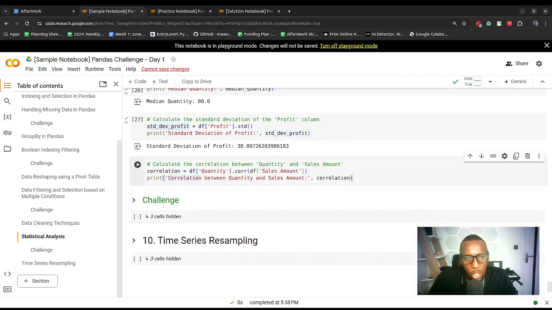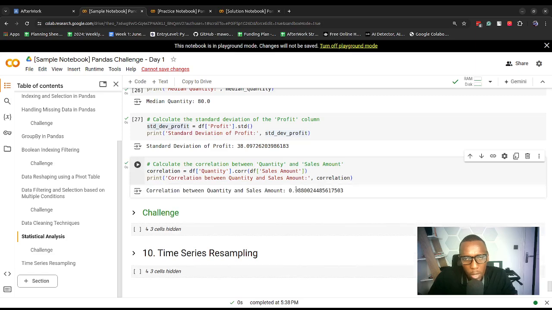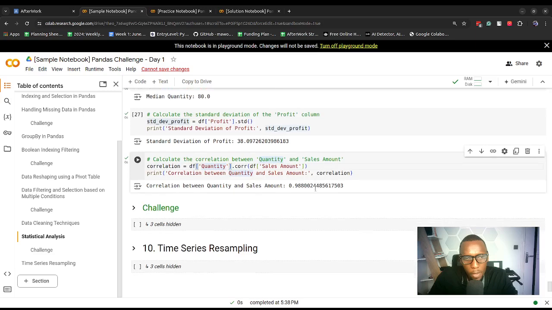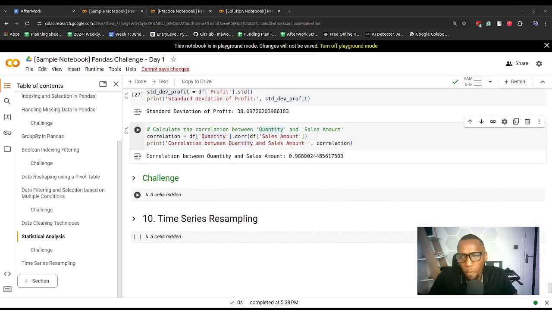And correlation. So we can determine correlation between two variables, whether the values within that column change as the values in the other columns also change. So quantity and sales amount, we can see we have 0.9, which in terms of interpretation means that these two variables have a high correlation, which means that as values of quantity increase, sales amount also increases. Pause the video and then work on the challenge.